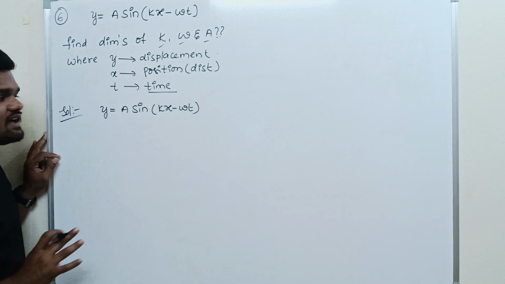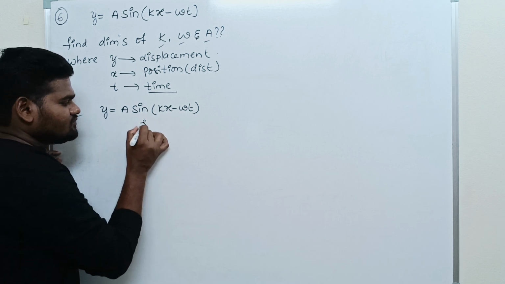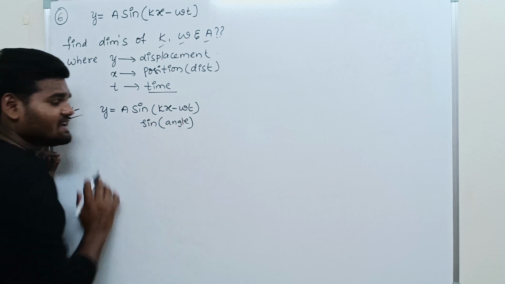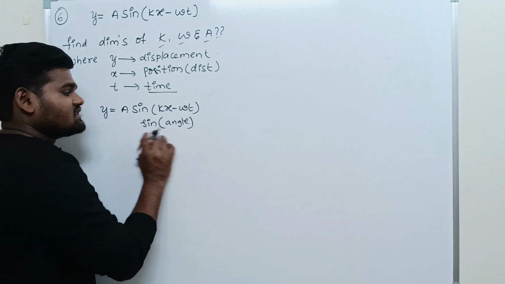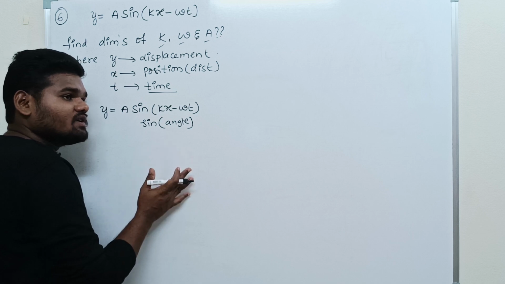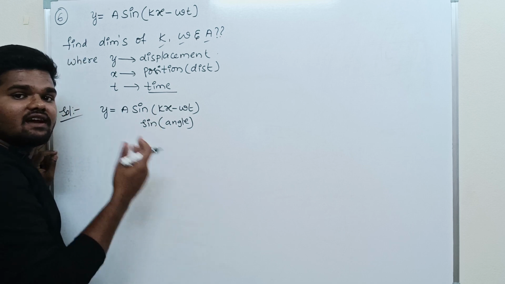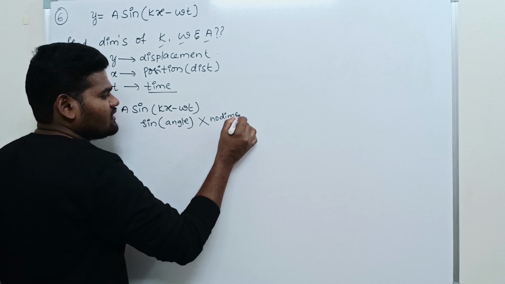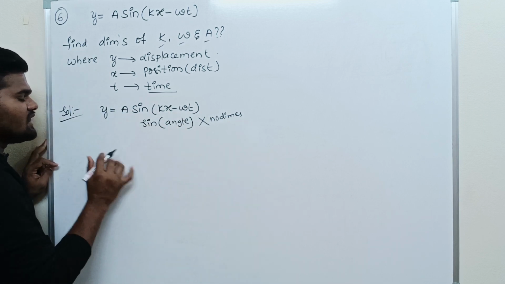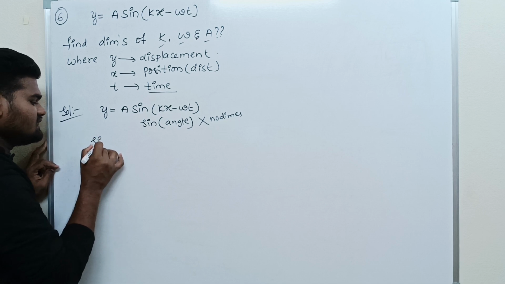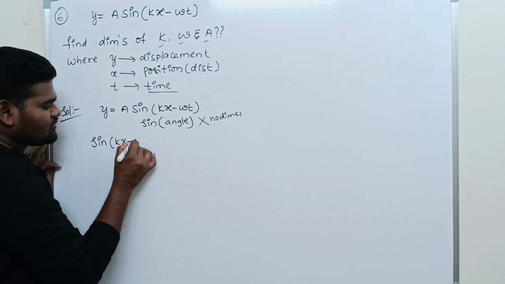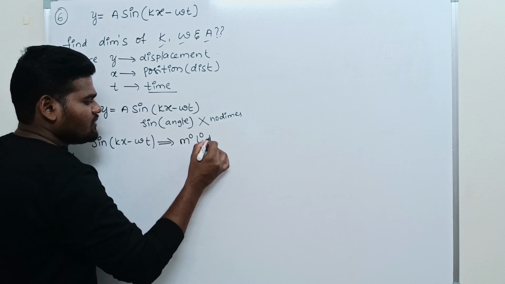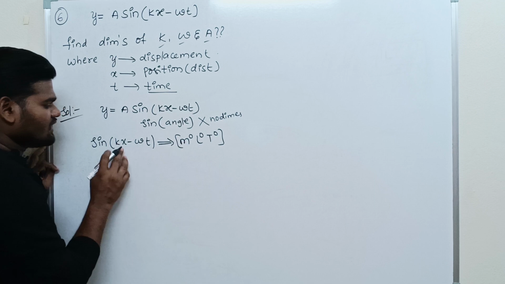Sine of something is given. This is taken as an angle, sine theta. So sine function, cos function, exponential function, logarithmic function, all are having no dimensions. So when there is no dimension, we can write that sine of (kx minus omega t) has no dimension. So M power 0, L power 0, T power 0.